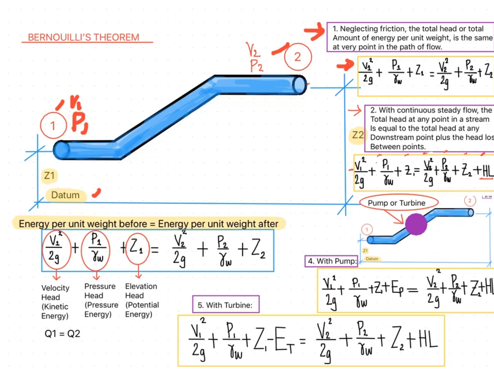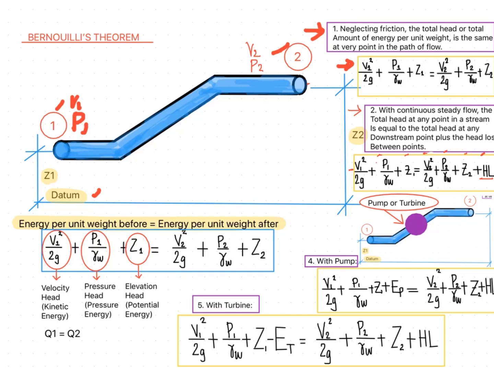So, V1 is the velocity at point 1, P1 is the pressure at point 1, Z1 is the elevation head from our reference datum at point 1. Next, on the other side, at point 2, V2 is the velocity at point 2, P2 is the pressure at point 2, plus Z2, in which Z2 is the elevation from point 2 to our datum, plus the head loss.